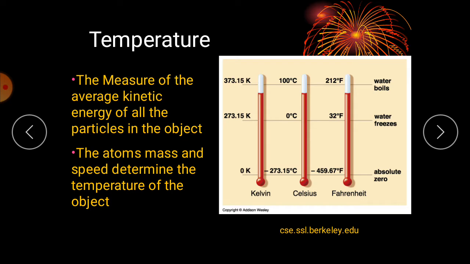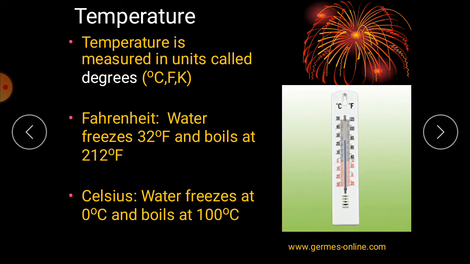Students, how can we measure temperature? Temperature is the measure of the average kinetic energy of all the particles in the object; the atoms' mass and speed determine the temperature of the object. Temperature is measured in units called degrees, Fahrenheit and Celsius. Water freezes at 32 Fahrenheit and boils at 212 Fahrenheit. In Celsius, water freezes at 0 degrees centigrade and boils at 100 degrees centigrade.